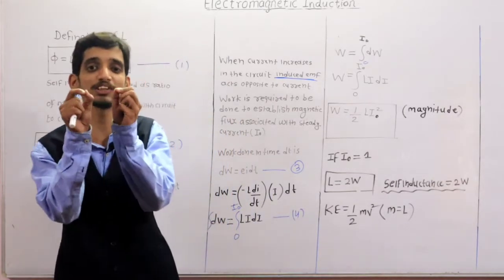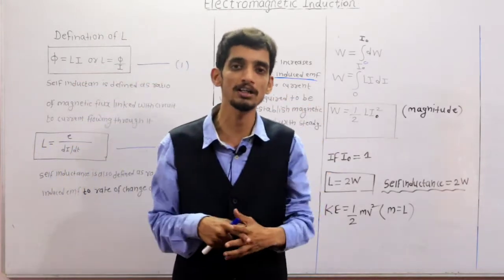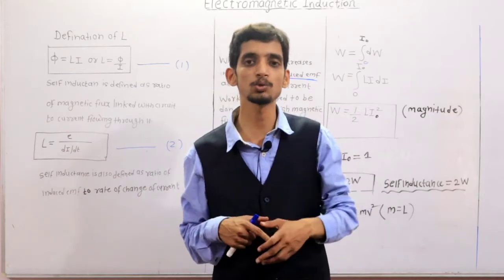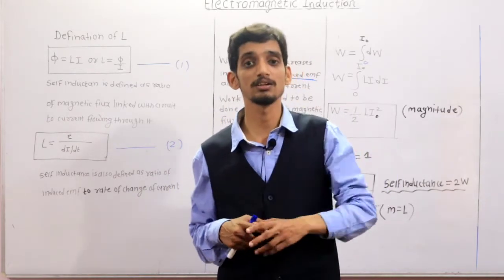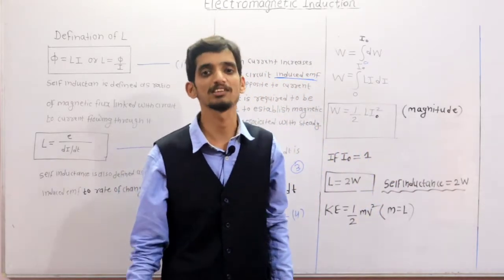Clear? So to establish a steady current of 1 ampere in a particular coil or circuit, we require work, which is equal to what? Self-inductance, and 2 times that work is equal to the self-inductance.